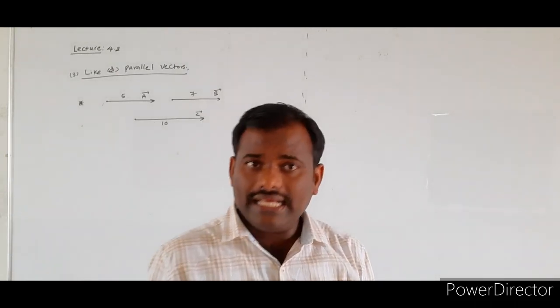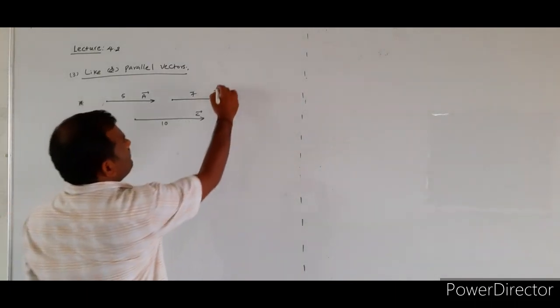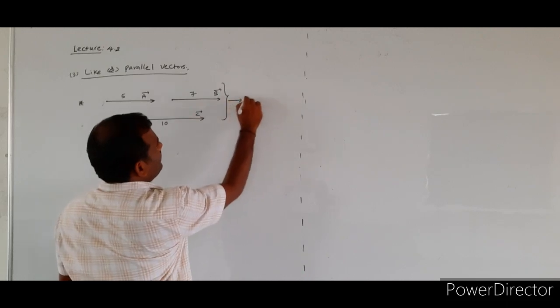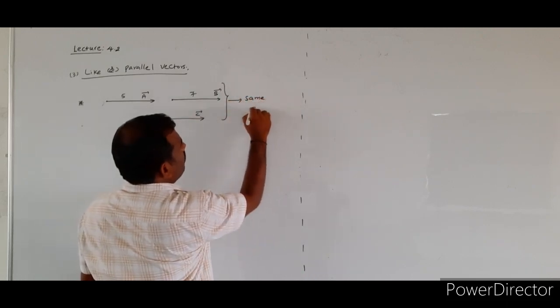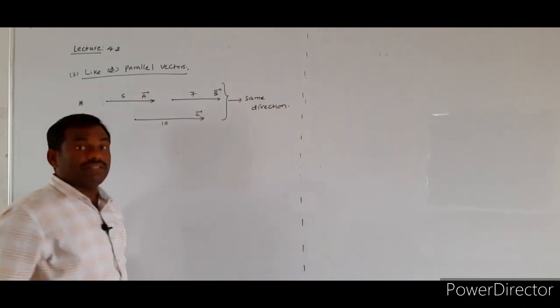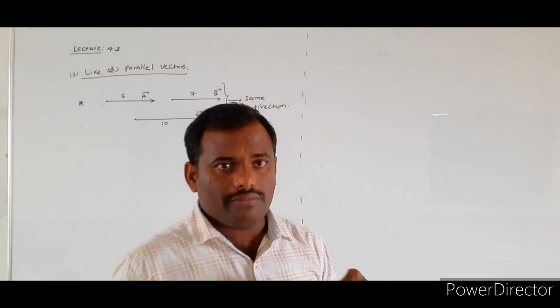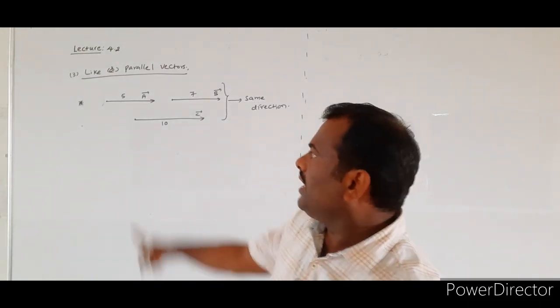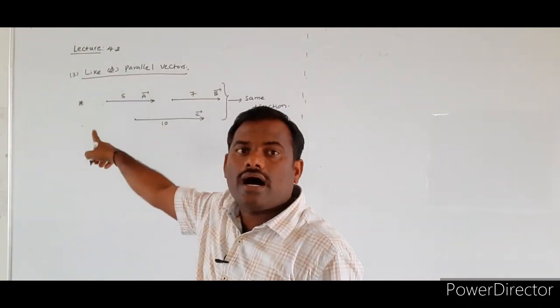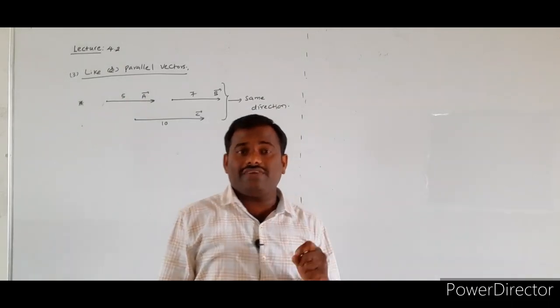They will be having different magnitudes, but all these vectors are acting along the same direction. Then we will say that vector A bar, vector B bar, vector C bar are either like vectors or parallel vectors. What is the condition required for like vectors?